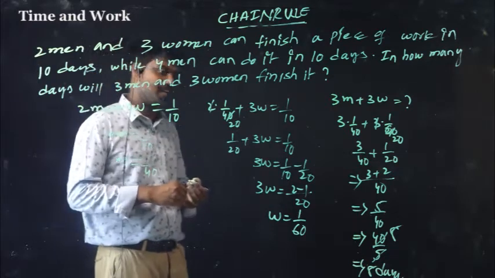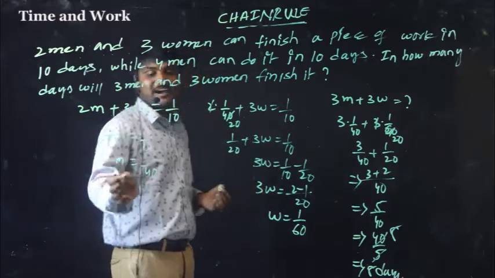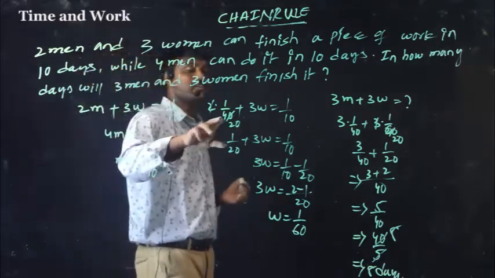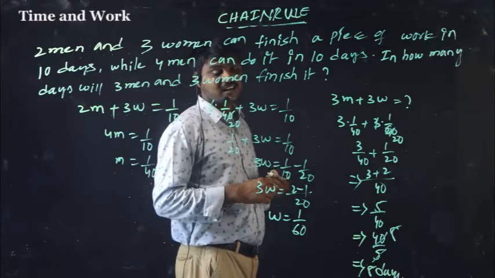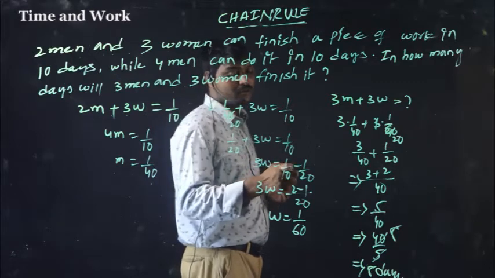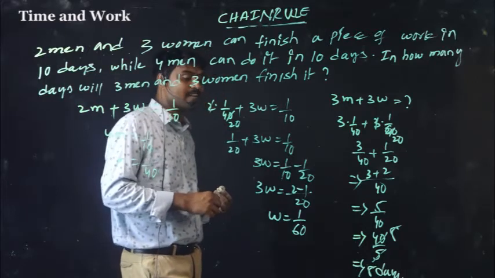So man's work will be substituted in this equation. So 2 into 1 by 40 plus 3 women, 1 by 20 plus 3 women equal to 1 by 10. 3 women equal to 1 by 10 minus 1 by 20. So 1 woman equal to 1 by 60.